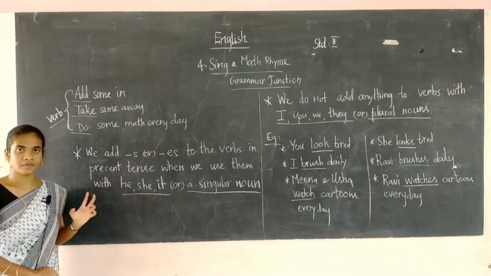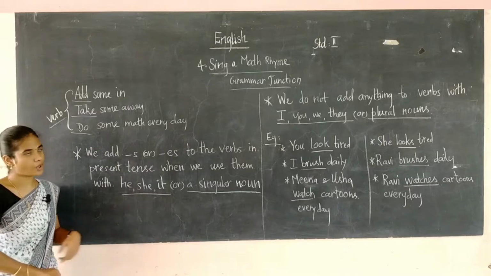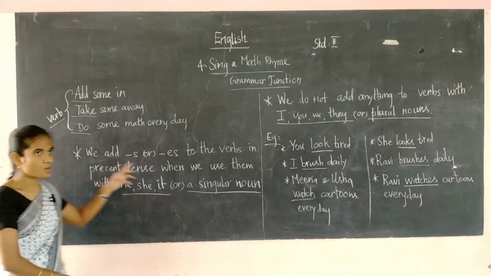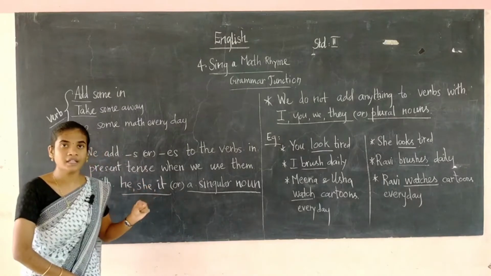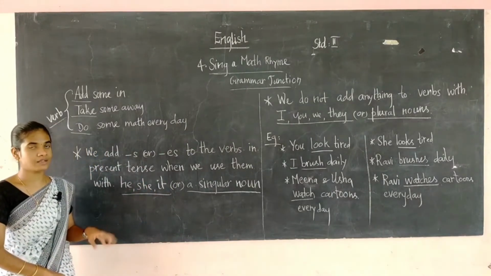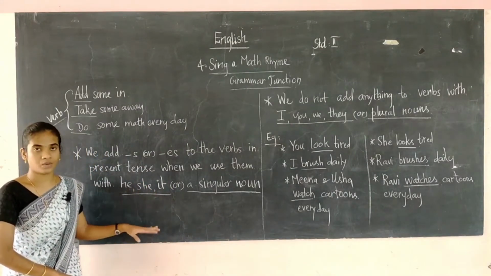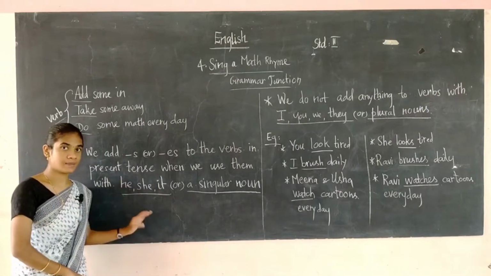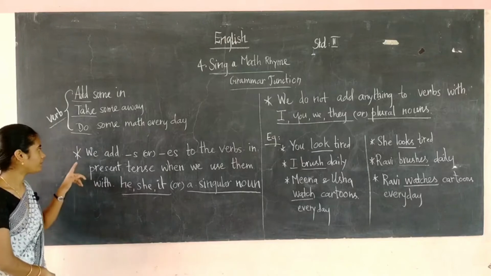Okay, so in a verb we have to remember two important points. These points are very important. These 2 points you have to keep in mind. It is a basic one. Okay students, you can write this down in your notebook. Okay, it's very important. It's a basic one, so listen carefully.